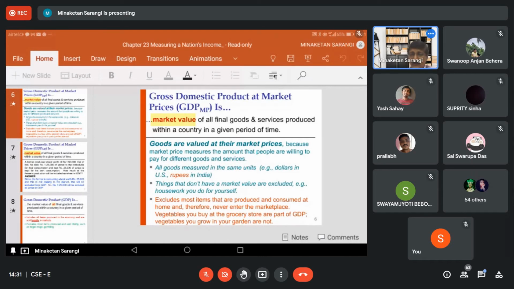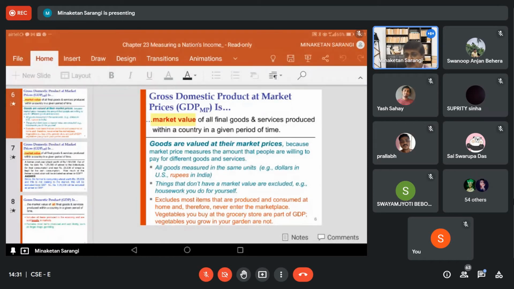Now, let us say you are getting 1 kg of brinjal from your kitchen garden. So, do you think that this 1 kg of brinjal you are getting from the kitchen garden has a market value? Or is it entering into the market?